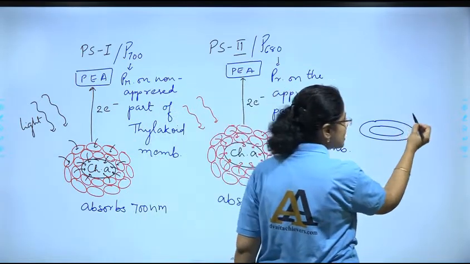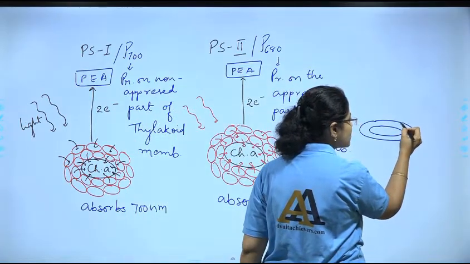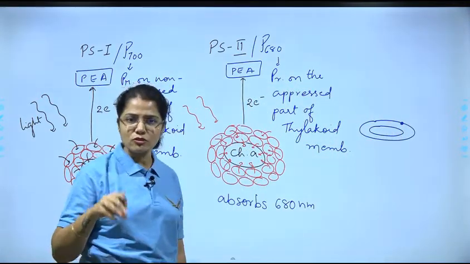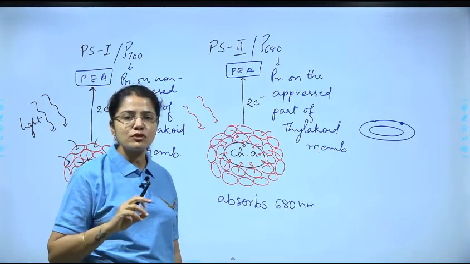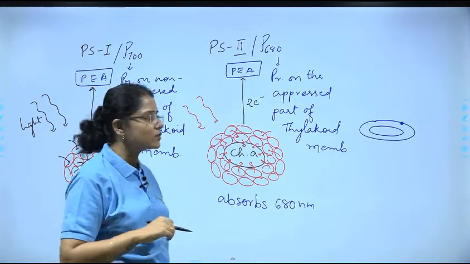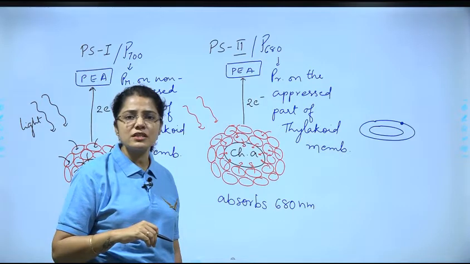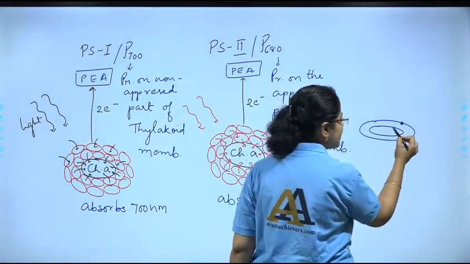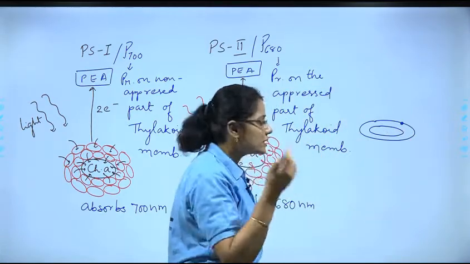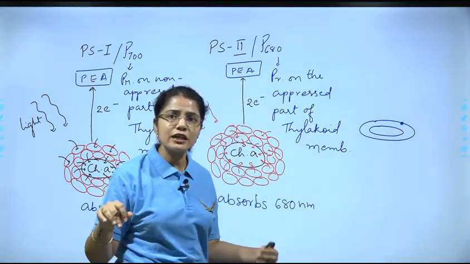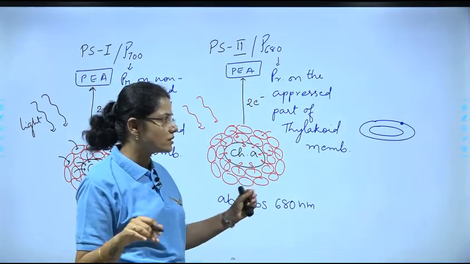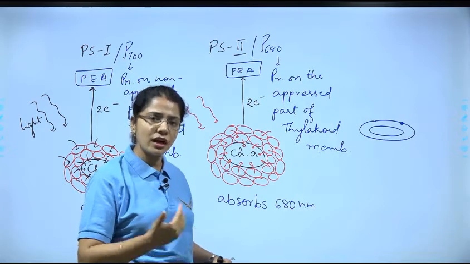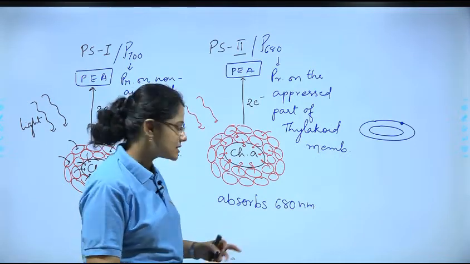तो stroma के साथ कौन सा contact में है? ये वाला membrane. Correct? So PS1 is going to be present over there. And PS2 is present on the appressed part of the thylakoid membrane, that is which is in contact with the other membrane, right? So it can be on the other side. अब ये हम समझेंगे better जब हम आगे की process पढ़ेंगे, right? Even children have a little patience. We will be following this when we understand the other process. Okay, this is clear.